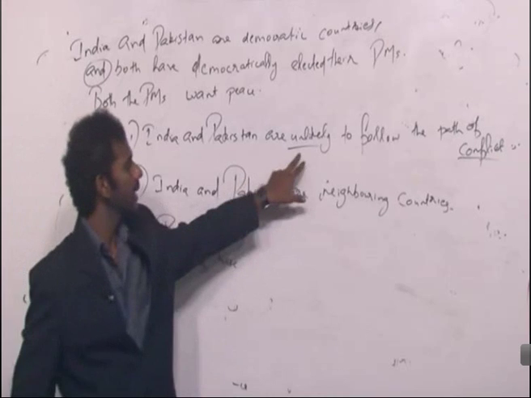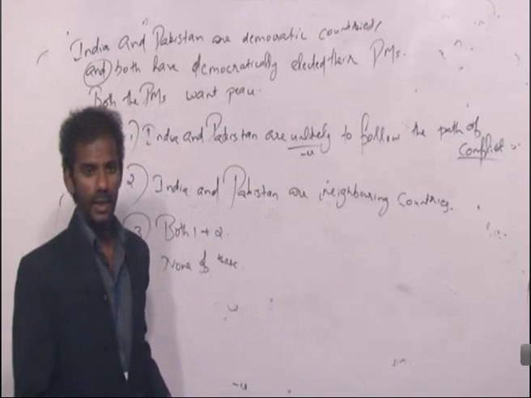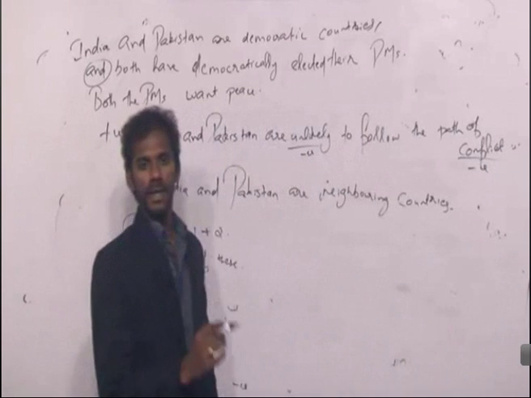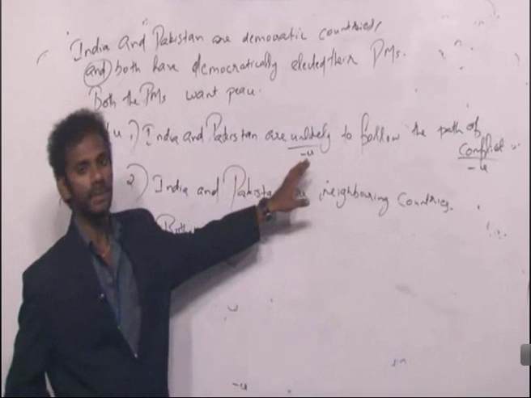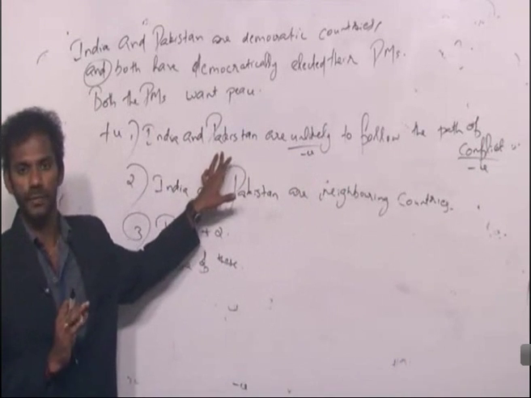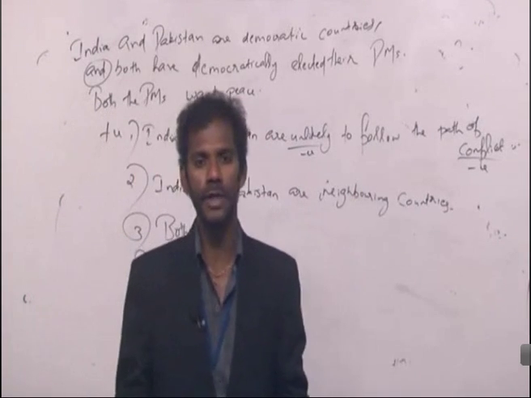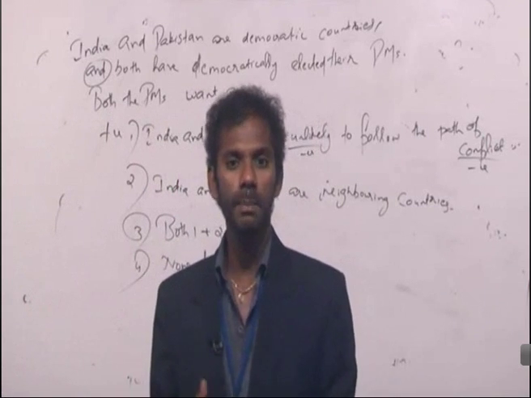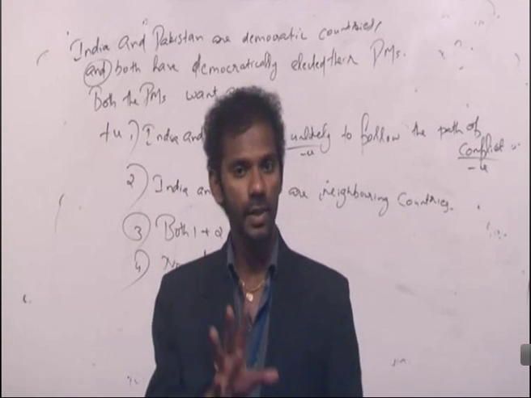Unlikely is a negative word, and following the path of conflict is also negative. So here we have two negative terms in this statement. Because of the concept of double negation, option A becomes positive. Clear? India and Pakistan unlikely to follow the path of conflict means India and Pakistan may not go for conflict. India and Pakistan may go for peace. That is the meaning of the first option. Positively charged. The question is also positive, so must be considered.